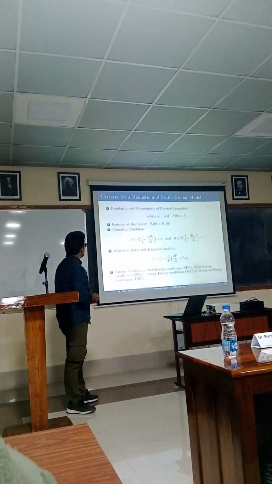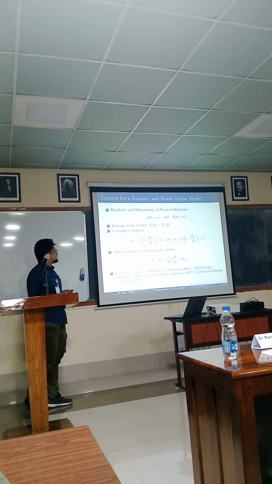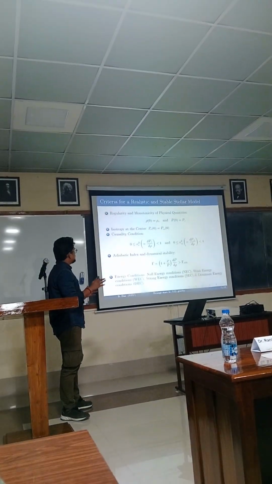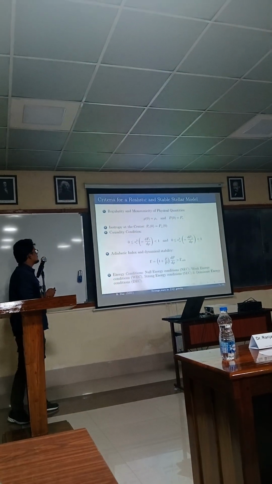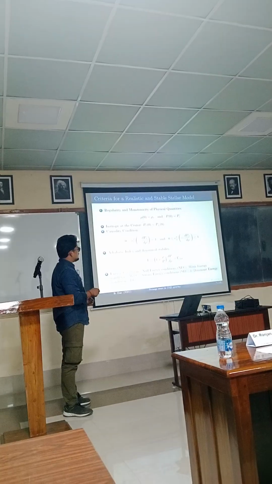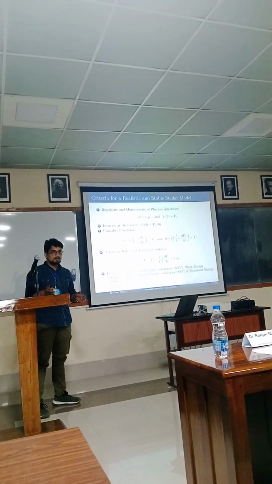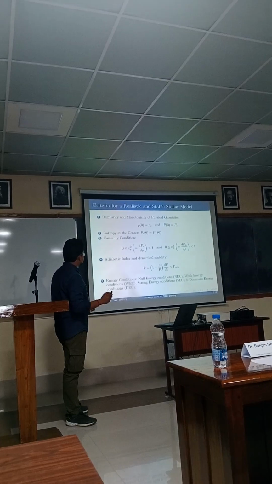Now that we have everything about the model, before analyzing it, we need to establish what makes a model realistic. It has to follow certain criteria. The regularity condition states that the energy density and the radial and transverse pressure profiles must be finite and positive inside the star. The model must maintain isotropy at the center of the star.